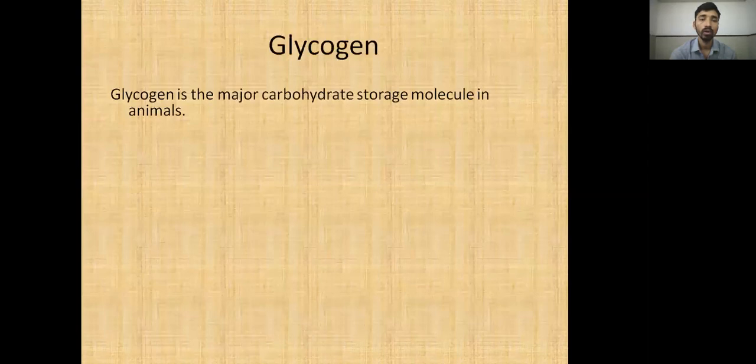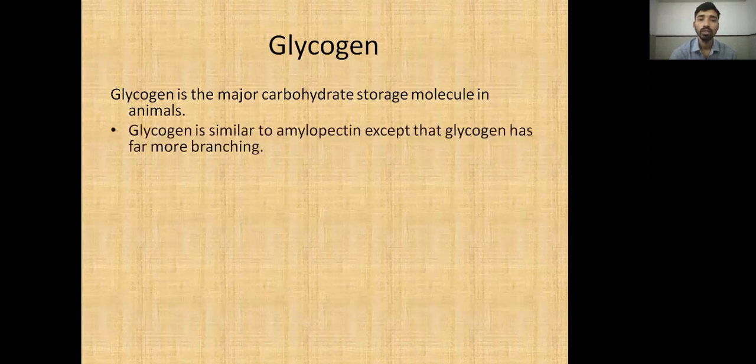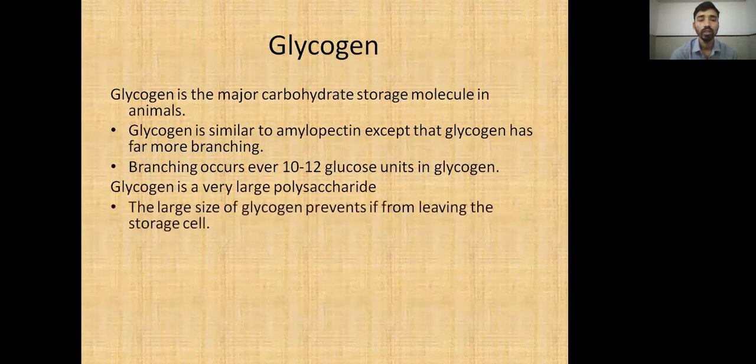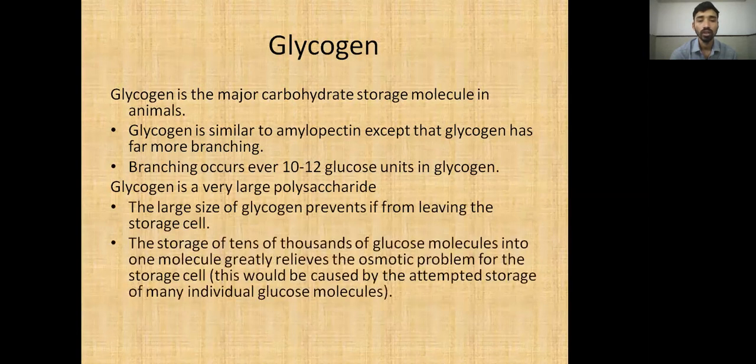And the third example of a polysaccharide is glycogen. Glycogen is the major carbohydrate storage molecule in animals. Glycogen is similar to amylopectin, except that glycogen has far more branching, occurring every 10 to 12 glucose units. Glycogen is a very large polysaccharide. The large size of glycogen prevents it from leaving the storage cell. Storage of tens of thousands of glucose molecules in one molecule greatly relieves the osmotic problem for the storage cell.